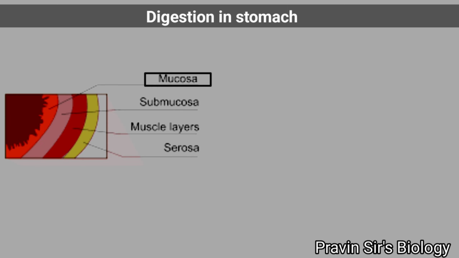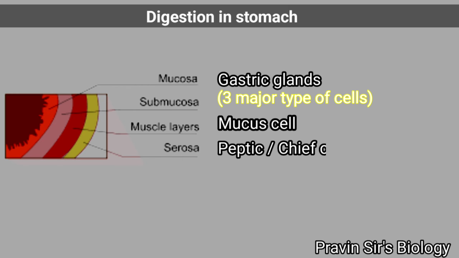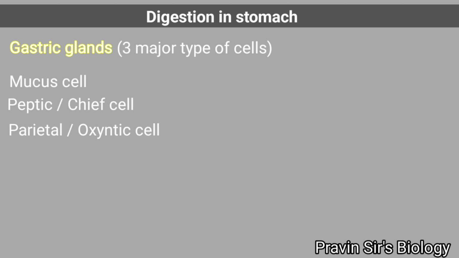The mucosa layer of the stomach has gastric glands. Each gastric gland has 3 major types of cells, namely mucus cell, peptic or chief cell, and parietal or oxyntic cell. Mucus cell secretes mucus.